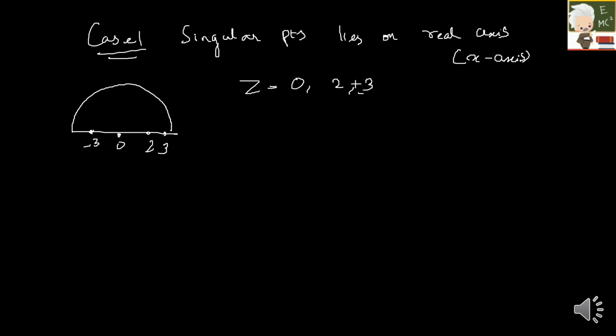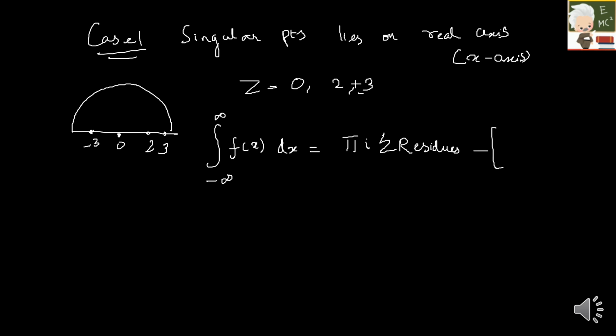Then how you should evaluate your integral is: the integral from minus infinity to plus infinity of f of x dx is equal to pi i into the summation of residues minus, this is something new to you, the limit as z tends to infinity of z into f of z into pi i.